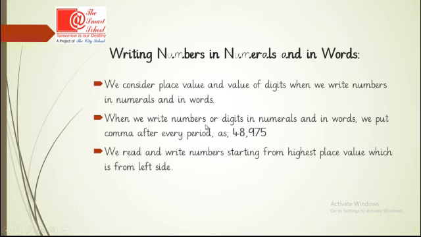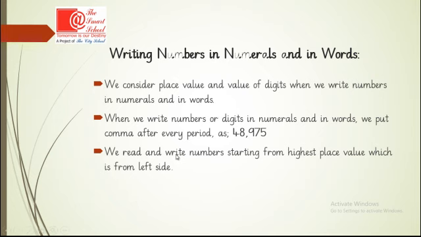When we write numbers or digits in numerals and in words, we put comma after every period, as 48,975. Here the first period is ones period and the comma comes after hundreds place value, as the place value of 5 is ones, 7 is tens and 9 is hundreds, and comma will come after it, as you learned in previous chapter.